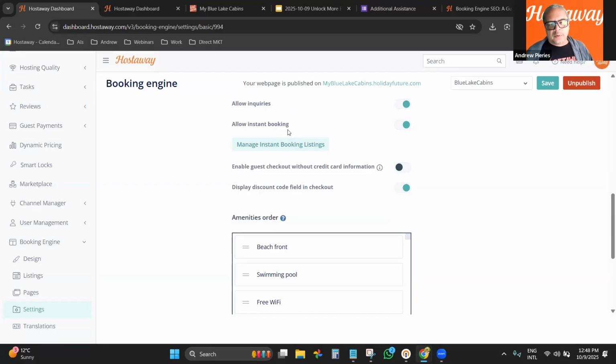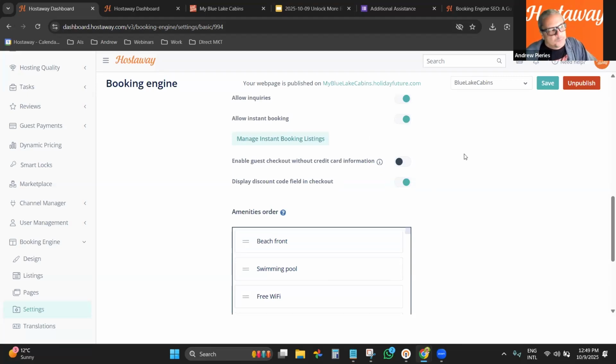I always recommend allowing instant bookings because, unless you have a very high occupancy, there is no reason not to allow instant booking. Some people may just leave your website because they wanted to book at the moment. If it's not available, they might go somewhere else to book. So the conversion is a lot higher on instant booking than on inquiries.